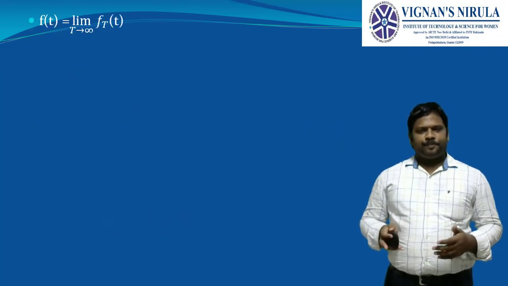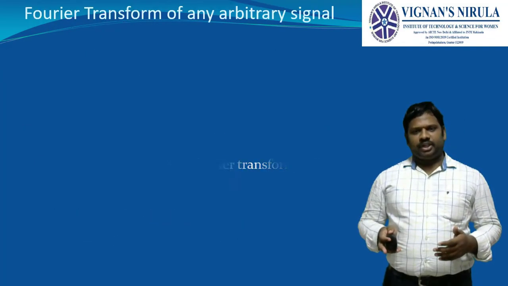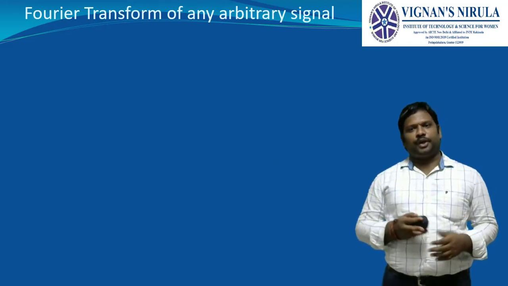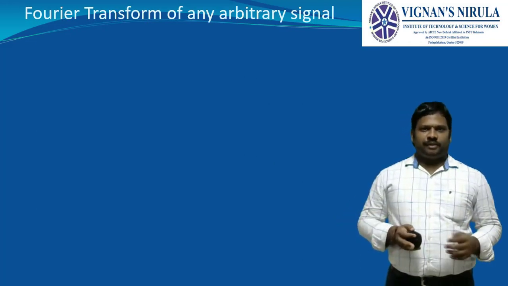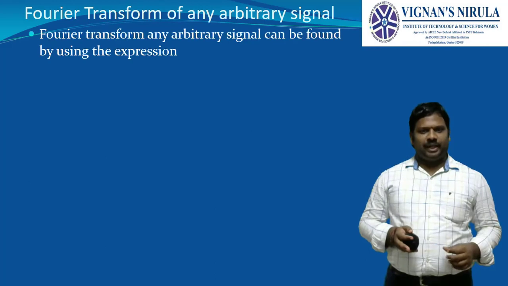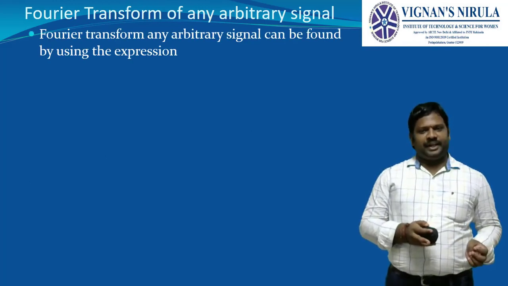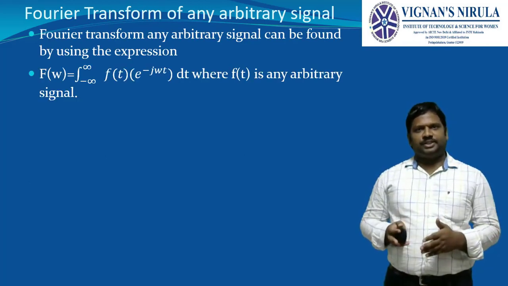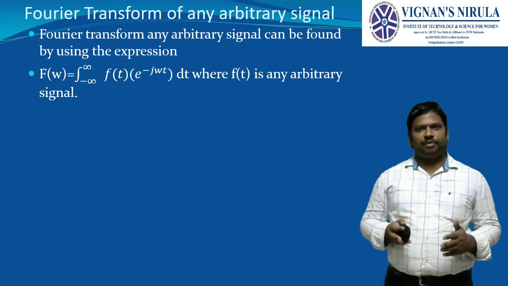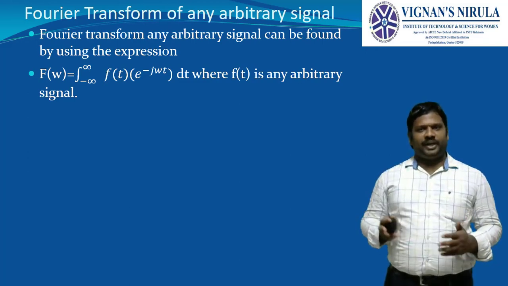Next topic that we will see is the Fourier transform of an arbitrary signal. The Fourier transform of an arbitrary signal will be given by the expression F(omega) is equal to the integral from minus infinity to infinity of f(t) e^(-j omega t) dt.